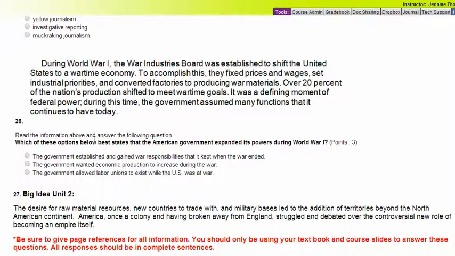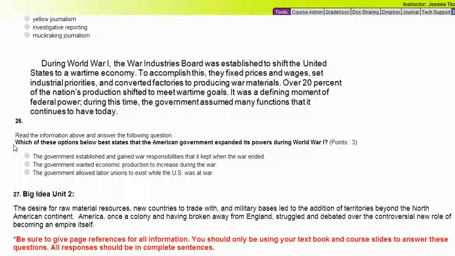Number 26 says read the information above and answer the following question. Which of these options below best states that the American government expanded its power during World War I? So let's read the statement first. During World War I, the War Industries Board was established to shift the United States to a wartime economy. To accomplish this, they fixed prices and wages, set industrial priorities, and converted factories to producing war materials. Over 20% of the nation's production shifted to meet wartime goals. It was a defining moment of federal power. During this time, the government assumed many functions that it continues to have today.